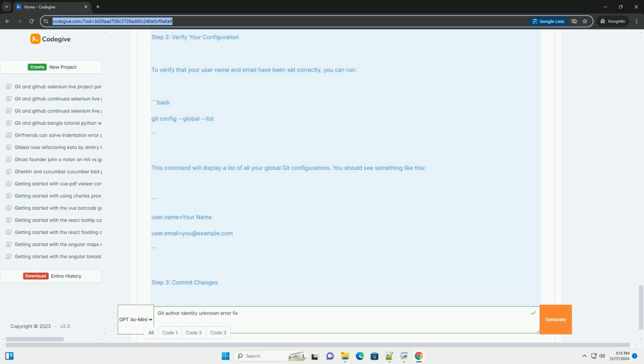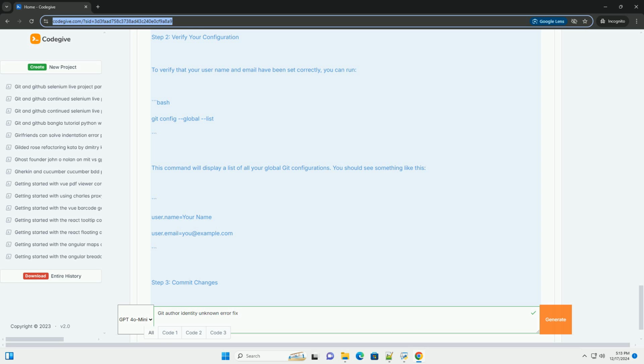If you want to set your username and email for all repositories on your system, use the following commands. Bash: git config --global user.name "your name". git config --global user.email "youremail@example.com". Replace your name with your actual name and youremail@example.com with your actual email address.